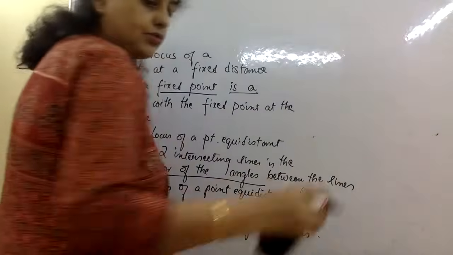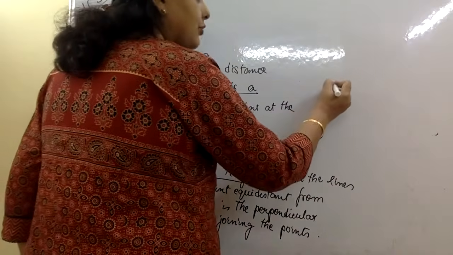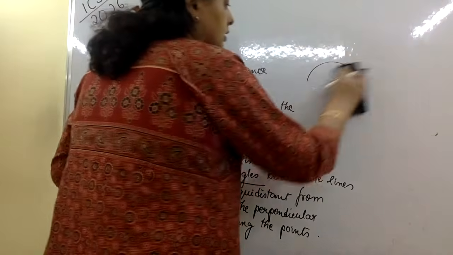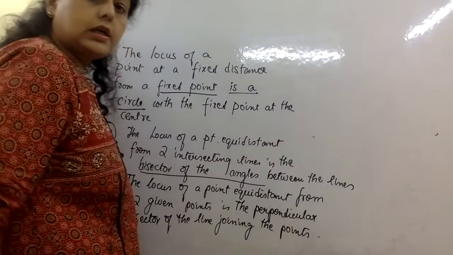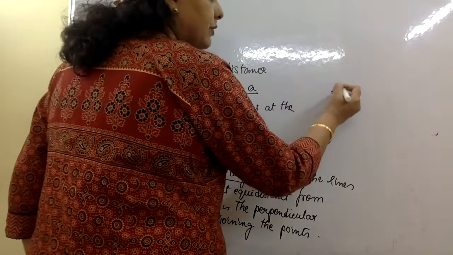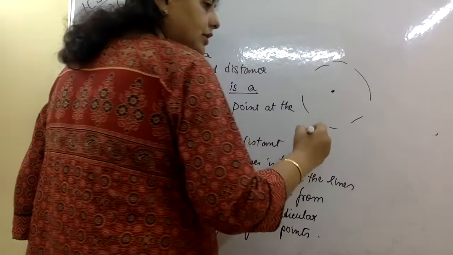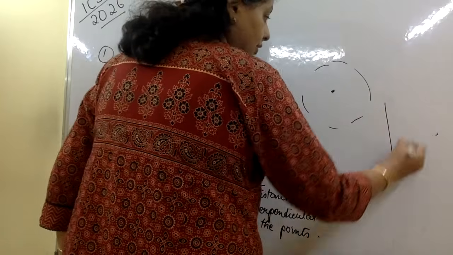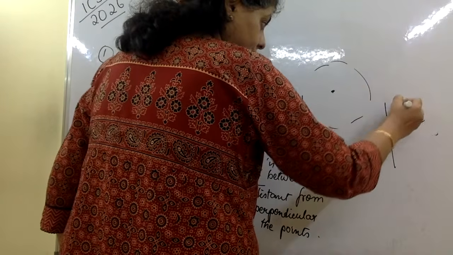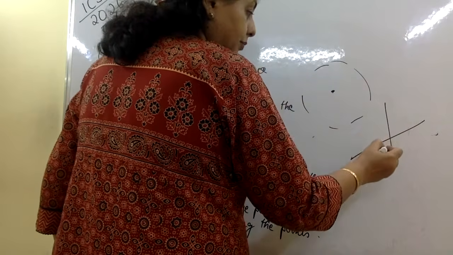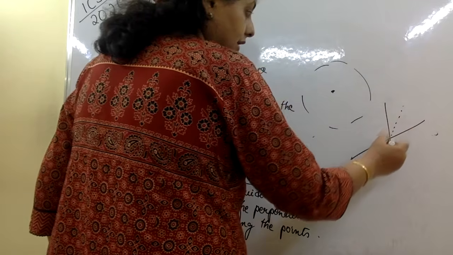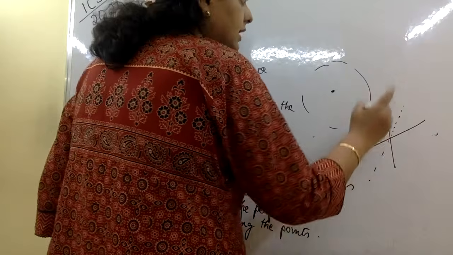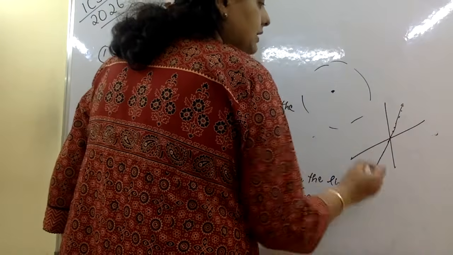So to sum it all up: if you have a point and another point is moving around it at a fixed distance, it forms a circle. If you have two intersecting lines and a point moving in such a way that it is equidistant from both the lines, then the locus is the angular bisector.